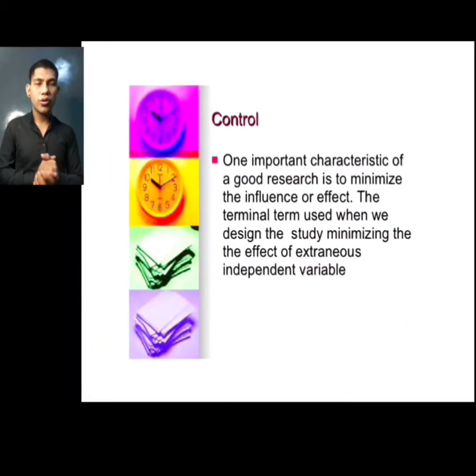Control. Control is one of the most important points of research design. One of the important characteristics of a good research design is to minimize the influence or effect of extraneous independent variables. The term is used when we design the study to minimize the effect of extraneous independent variables.